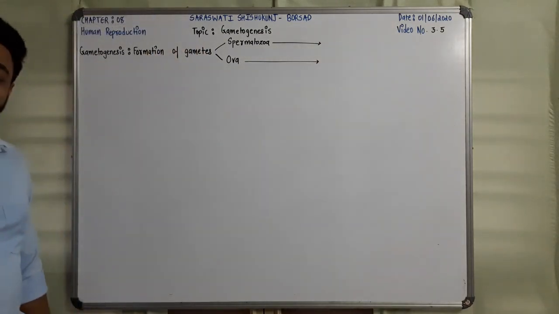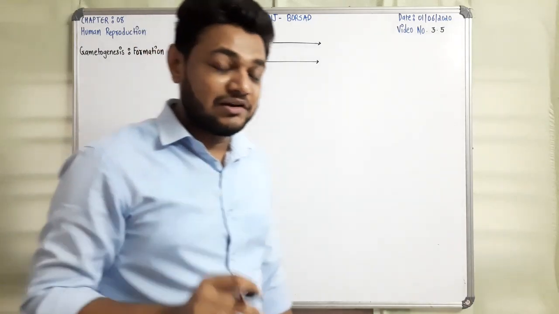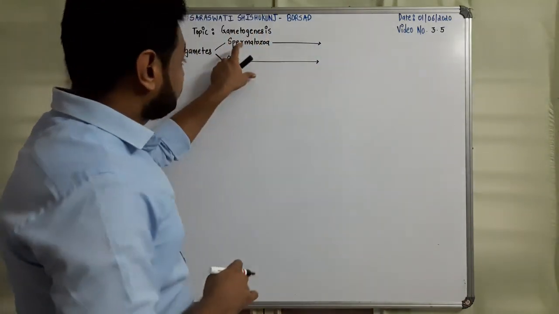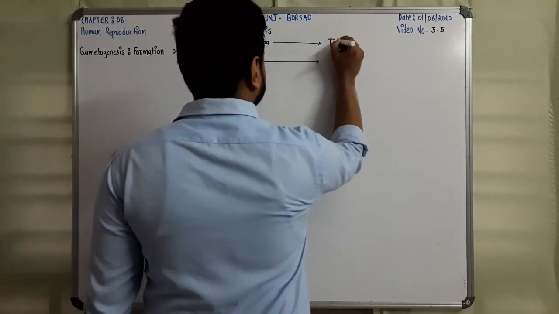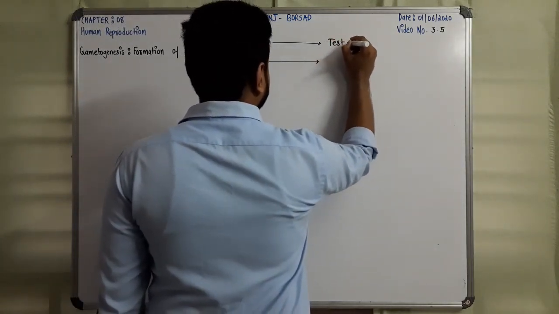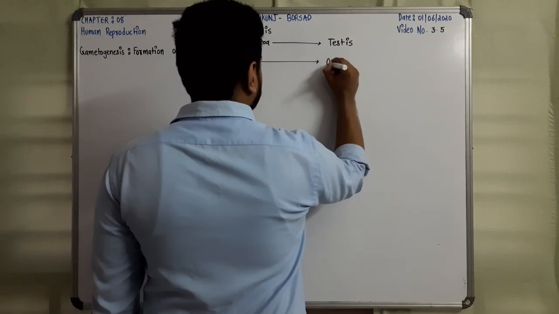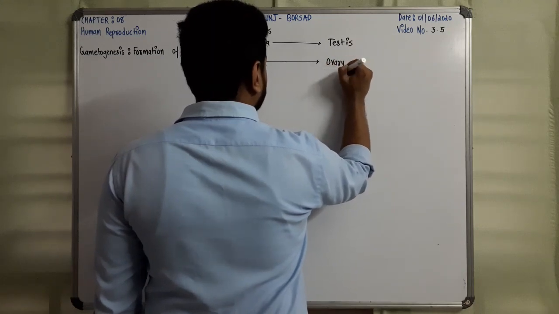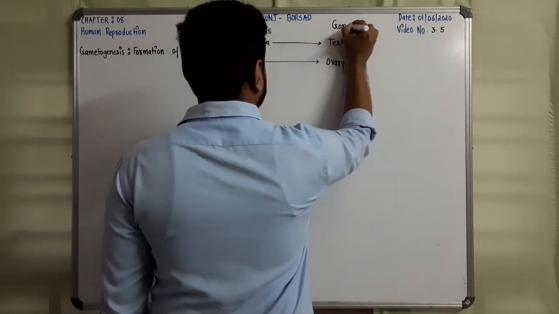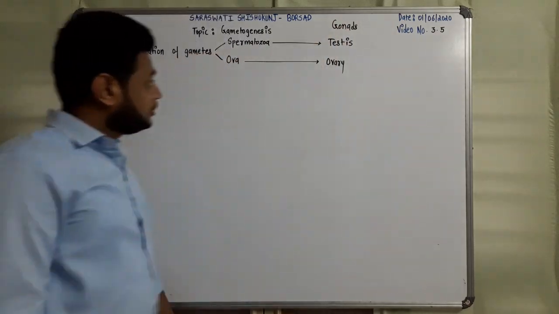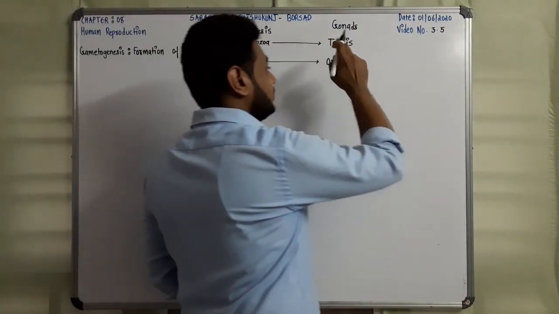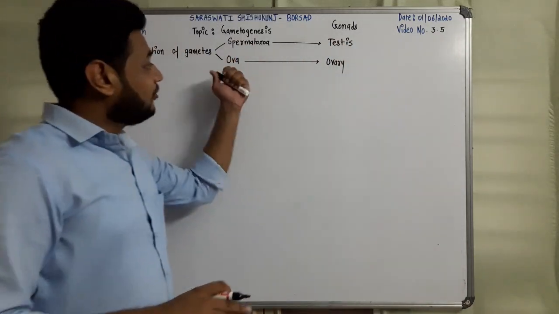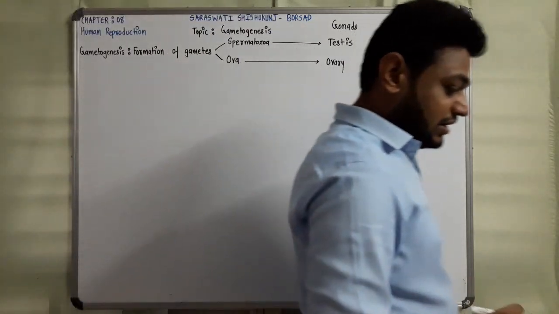As I have said in the male reproductive system and female reproductive system, spermatozoa is produced in testis, right? And ova is produced in ovary. These are gonads. So you are getting what I am trying to say, that spermatozoa will be produced in testis while ova will be produced in the ovary, right?